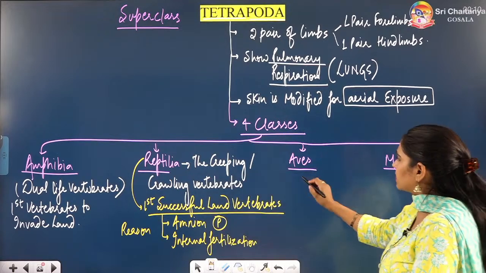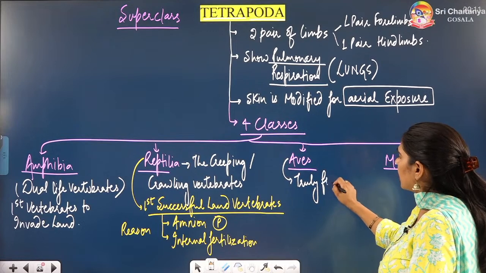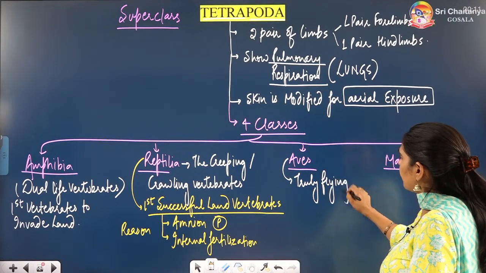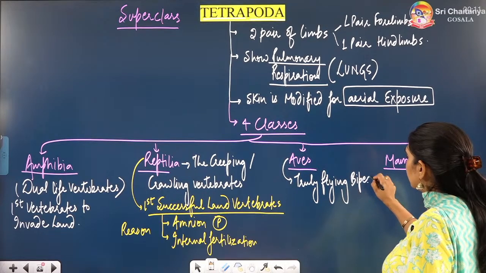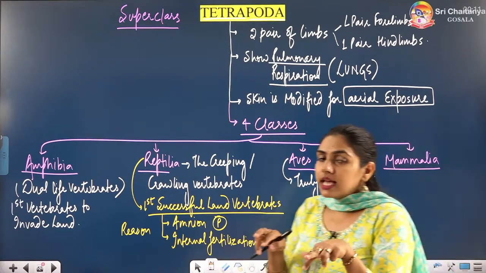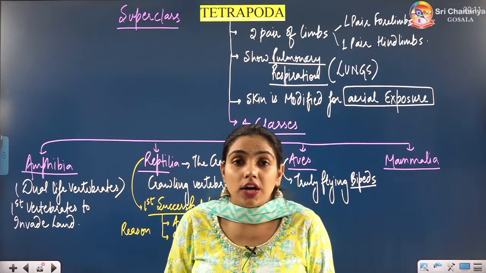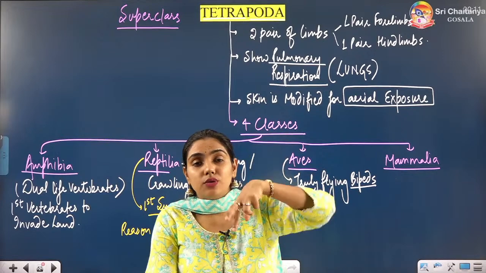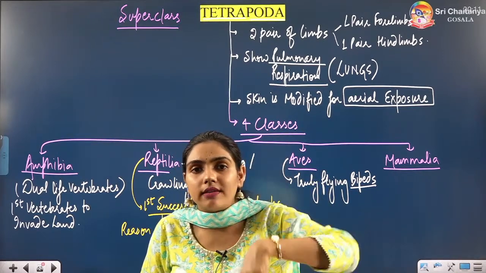Coming to the aves, they are the truly flying bipeds. Truly flying bipeds. Why bipeds? Because their forelimbs have modified into wings, alright, and their hind limbs, they are using just their hind limbs. So hind limbs are 2 in number, right? One pair, that means 2 in number.